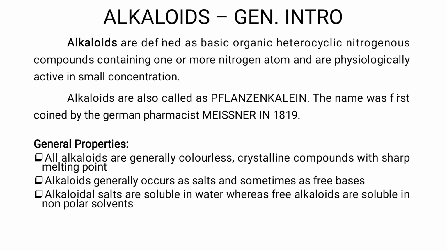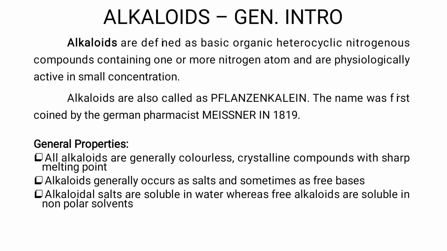The general properties of alkaloids: most alkaloids are colorless in nature, though certain alkaloids have colors. They are crystalline, and each alkaloid crystal has a specific, sharp melting point, which is one of the characters by which we can evaluate a particular alkaloid.